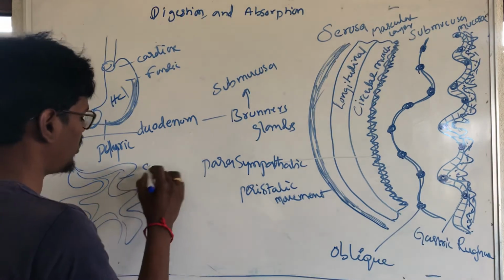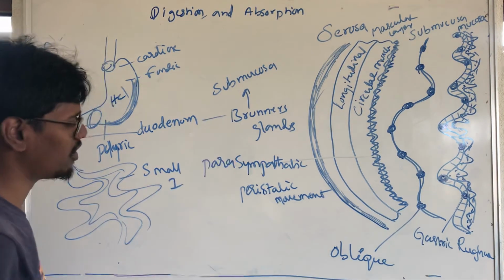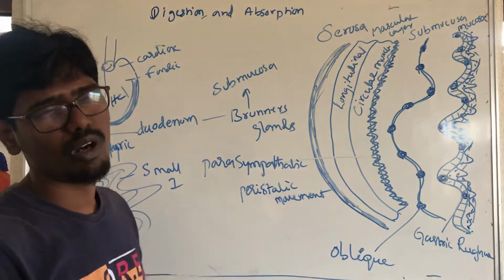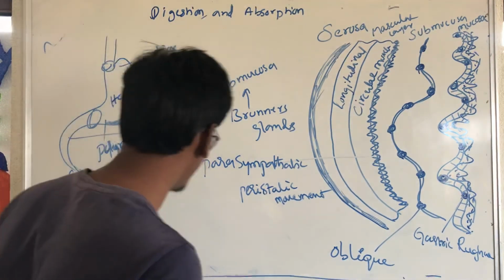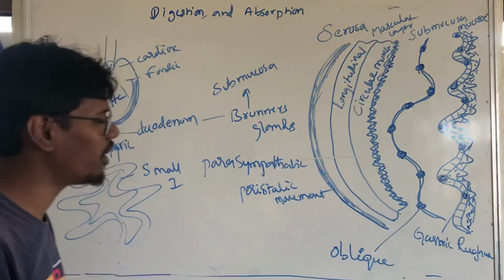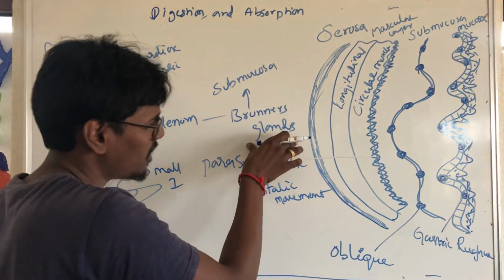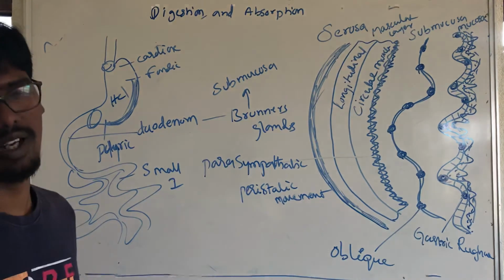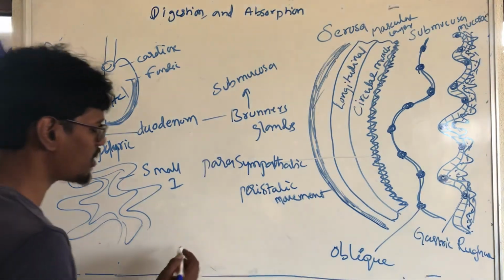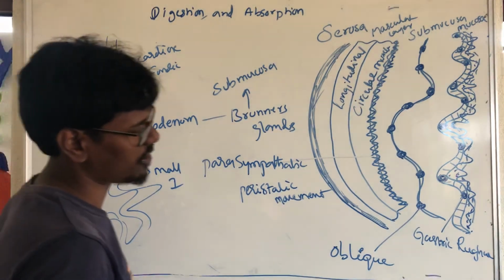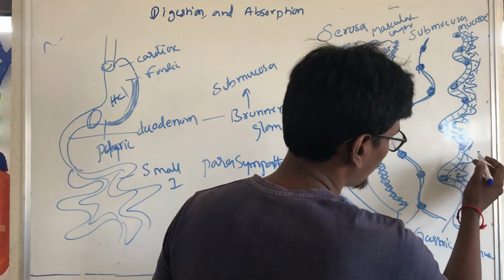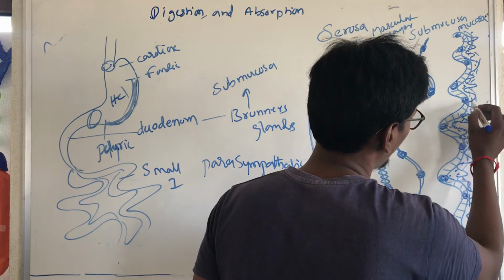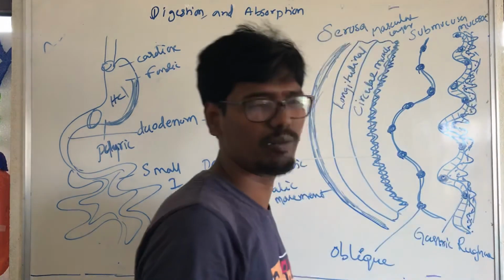And the small intestine also has a mucosa layer, which contains the crypts of Lieberkühn. The small intestine has all the layers, but here the submucosa has Brunner's glands, and the mucosa layer of the small intestine has the crypts of Lieberkühn. The mucosa layer has finger-like projections, and intestinal glands are present between the foldings.